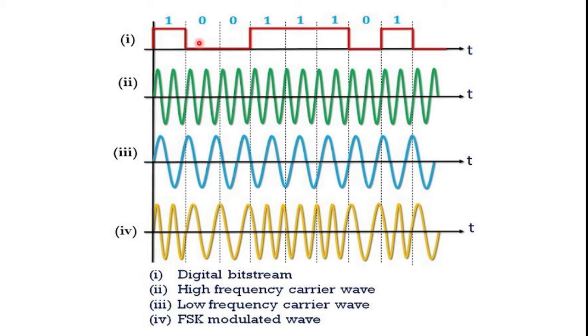BFSK stands for binary frequency shift keying. So in this figure, the first waveform represents the digital bit stream, the second waveform represents the high frequency carrier signal, the third waveform represents the low frequency carrier wave, and the fourth waveform represents the FSK modulated wave.